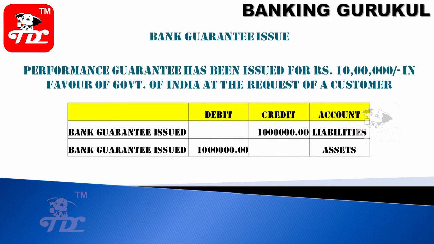When a bank guarantee is issued, a contra entry will be posted. For example, if a 10 lakhs BG is issued, then bank guarantee issued liabilities will be credited and bank guarantee issued assets will be debited. This is the contra entry and it will be available on both sides of the balance sheet, on the asset side and the liability side. The amount will be the same, and one entry will be debit, another entry will be credit.